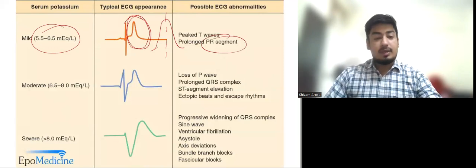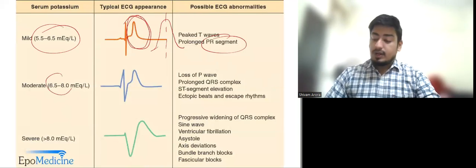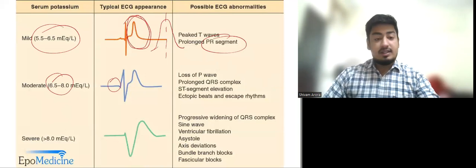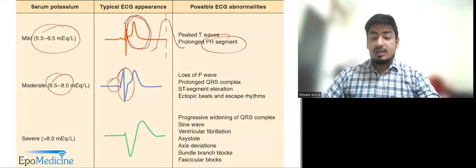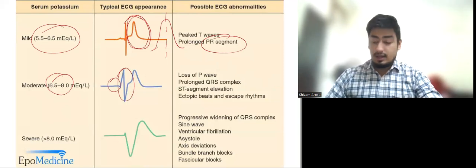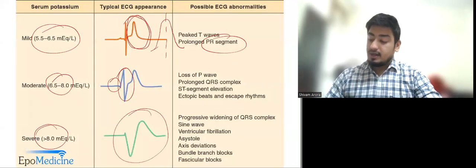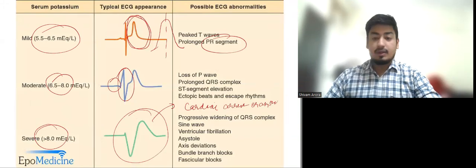Also, there is a prolonged PR segment. When there is moderate hyperkalemia, that is 6.5 to 8, then the P wave starts disappearing, the QRS starts broadening. While in severe hyperkalemia, there is a sine wave pattern, or there can be cardiac arrest or asystole. Clear?